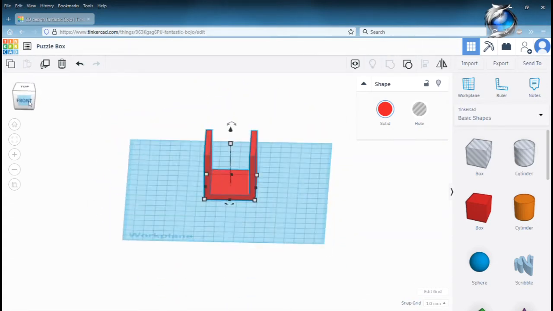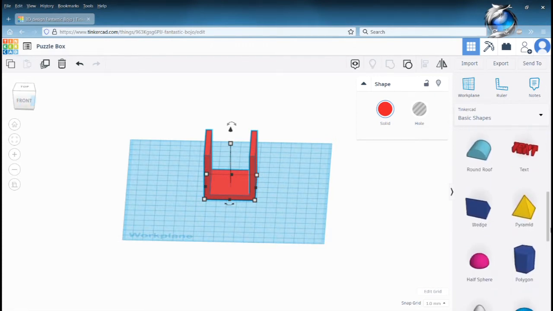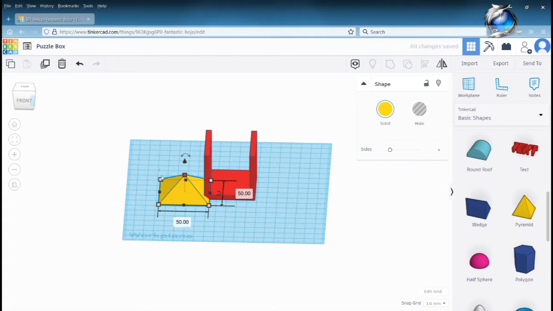Now we need to make the angled sides, so go over to the shape library, grab a pyramid, set the base to the same size, 50 by 50, and set the height to half of what the cube size is. So here, set it to 25. That's math. Okay, so now we have the pyramid shape that we're going to make the angled sides with.